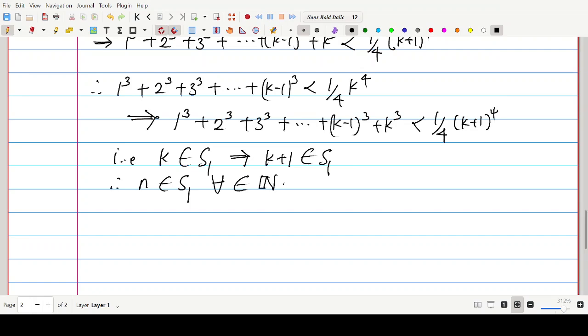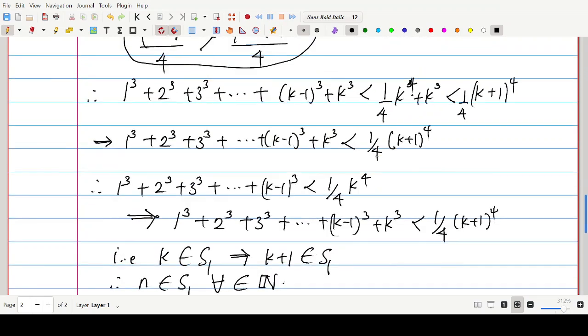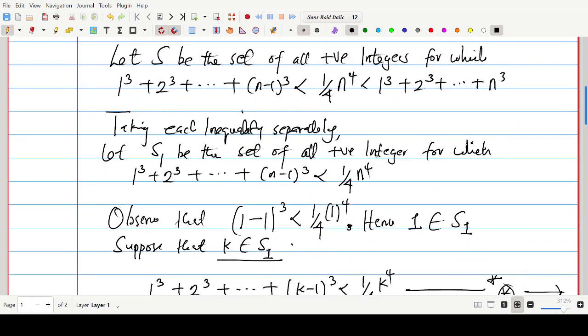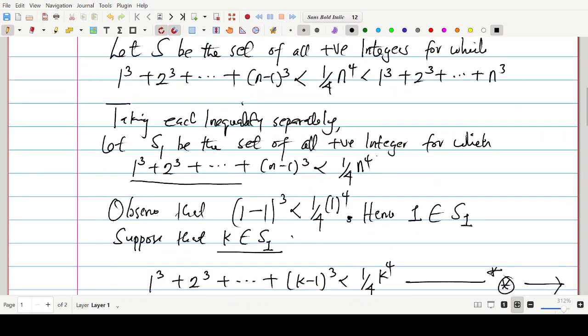All right. So we've established that this statement is true. This portion we took out separately, we've shown that this portion is true for all positive integers. In other words, S sub 1, which is this set you are seeing, contains all positive integers. So we've proven that part already.